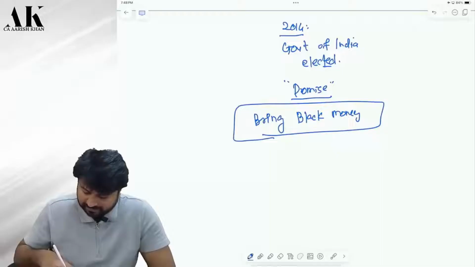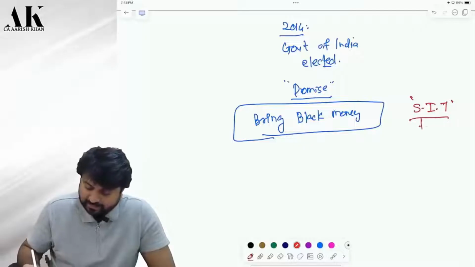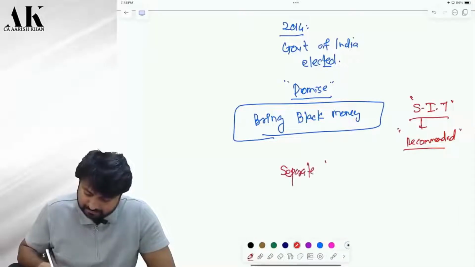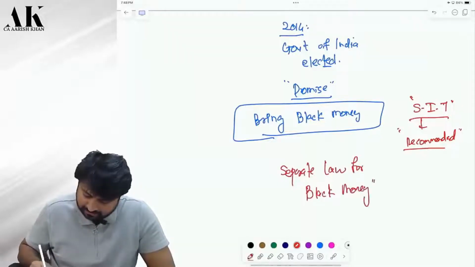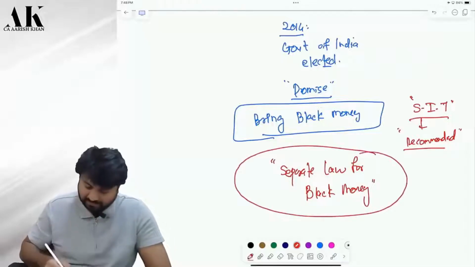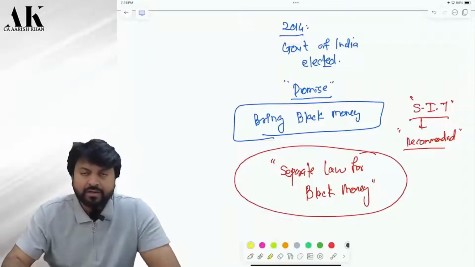So for that purpose, they made an SIT also, a special investigation team. And that SIT recommended that they make a separate law. Make a separate law for what? Black money. Why don't you make a separate law for black money? Now pay attention, please, all of you.